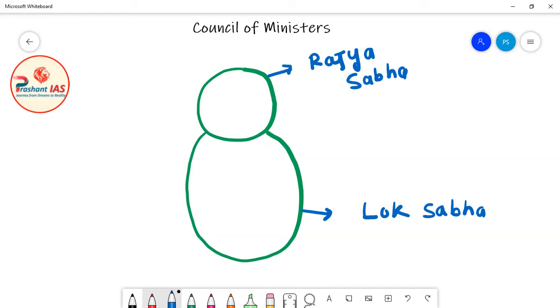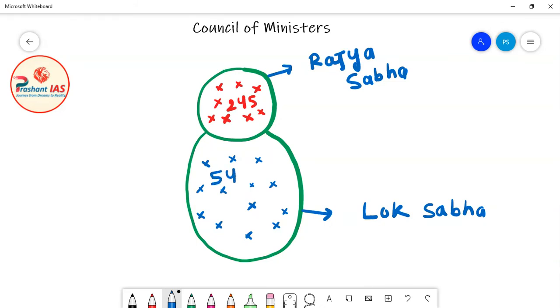Now friends, we all know that there are many members in Lok Sabha. There are total 245 members in Rajya Sabha and 543 members in Lok Sabha.